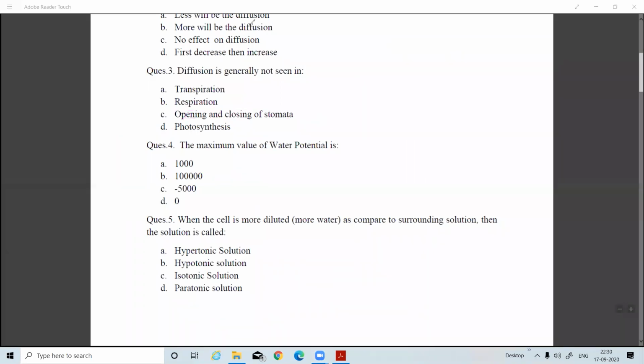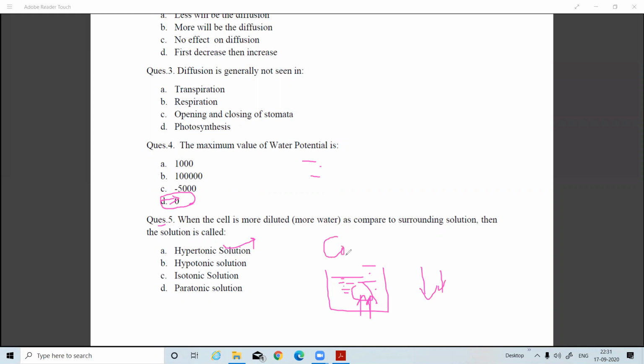Okay, the next one. The maximum value of water potential is 0. I have concluded that many times. Water potential is maximum at 0, and below that the value decreases. When a cell is placed in a solution that is less concentrated in water, the concentration of water in the solution is less, whereas in the cell the water is more. That type of solution is called a hypertonic solution, because the water concentration in the cell is more, whereas outside it is less. The solution is concentrated, meaning it has more solutes because water is very less. So that is called a hypertonic solution. The answer will be A.